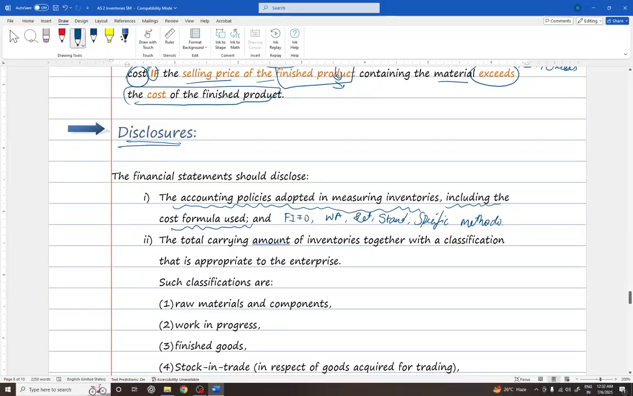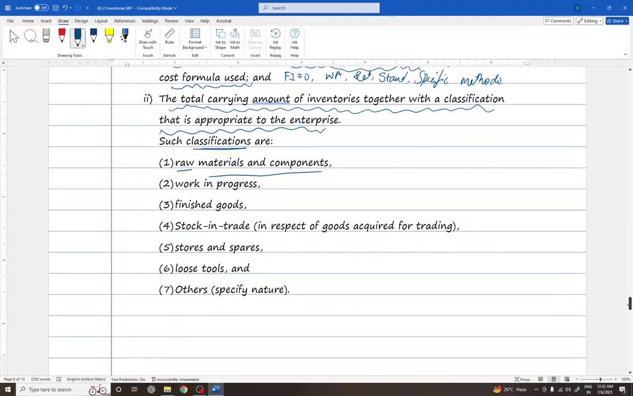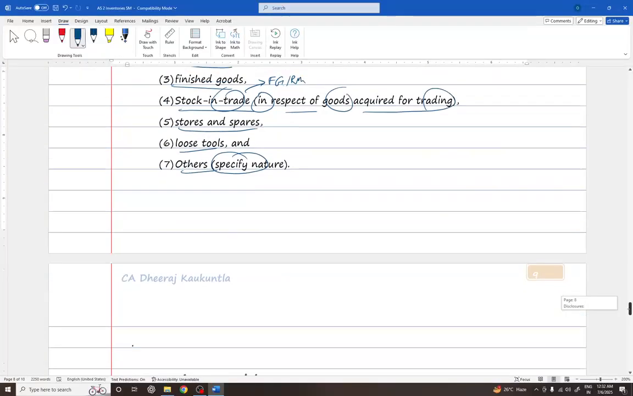Next, the financial statements should also disclose the total carrying amount of inventories together with the classification that is appropriate to the enterprise. What are such classifications? It should disclose the raw materials and components, work in progress, finished goods, and stock in trade in respect of goods acquired for trading. These are finished goods, but stock in trade we don't make any changes inside. These are both finished goods and raw materials, whatever you can say. Stores and spares, loose tools, and others, if of any specific nature, should be disclosed in the financial statements.